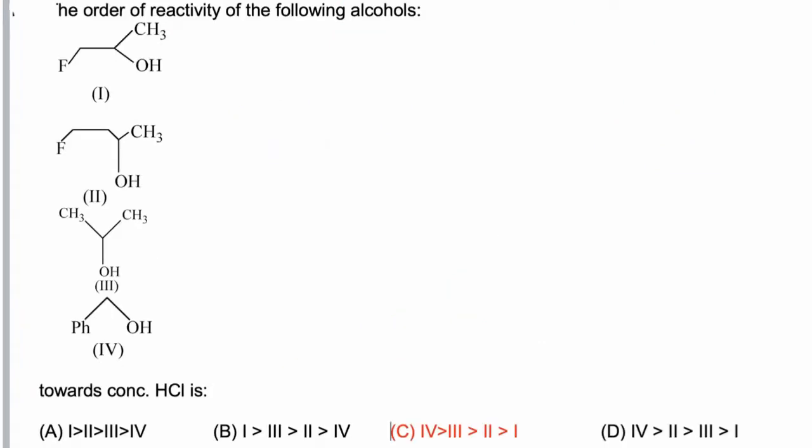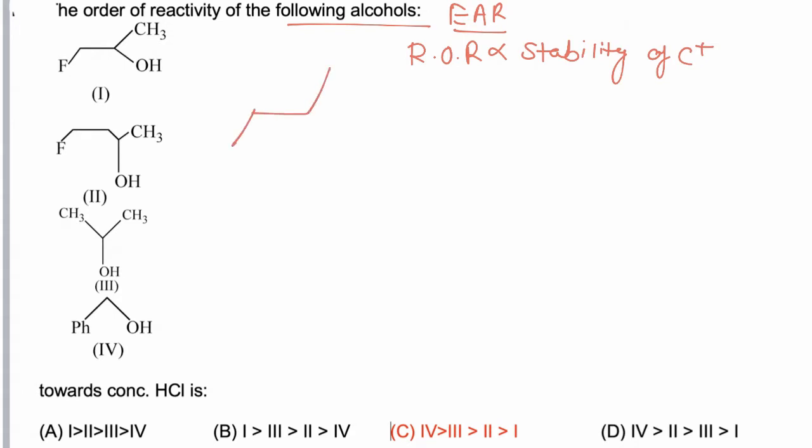In this question, we have to find the correct order of reactivity of alcohol. Now this reaction takes place via an electrophilic addition reaction, since a carbocation is formed during the reaction, and hence the rate of reaction depends on the stability of the carbocation formed in the first step. Now the carbocation formed in example 1 has a total of 5 alpha hydrogens along with the -I effect of fluorine.